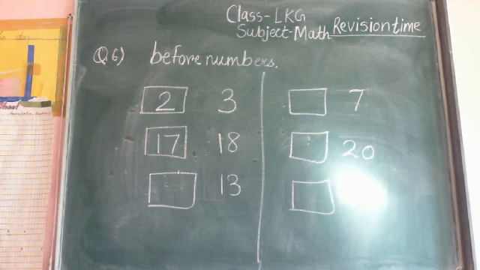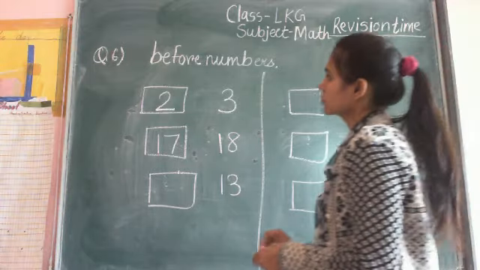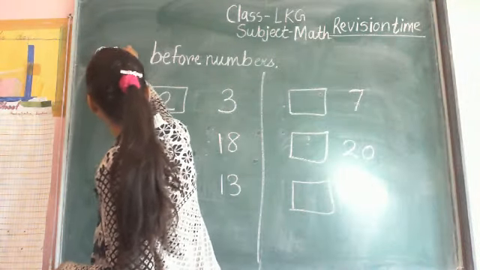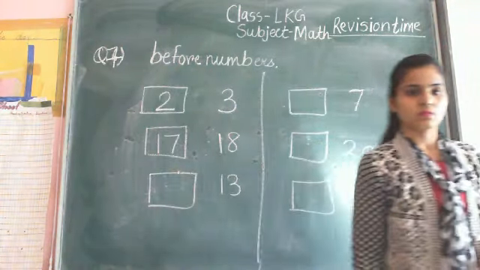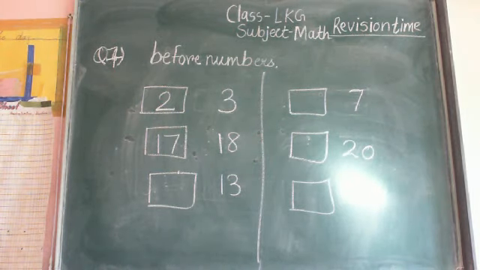Do fast all the before numbers, then write next question. It is the question number 7. Sixth number is after number, 7 number is before number. Note down all the before numbers and write the answers.